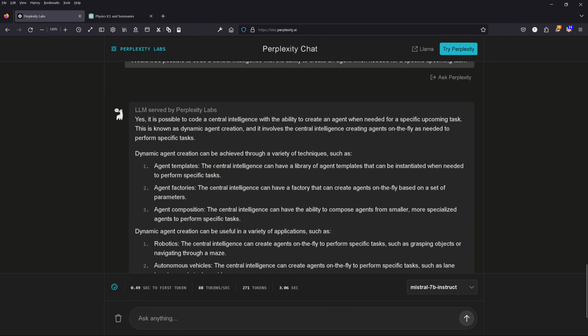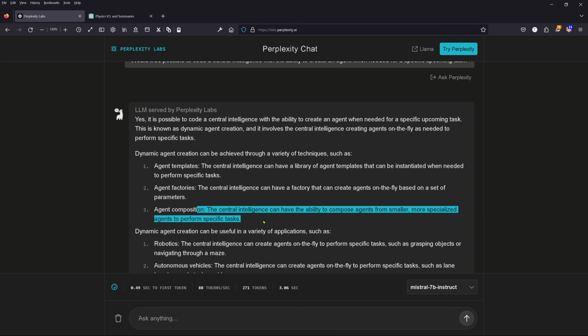So you can think of an intelligence pattern that we need to analyze some obstacles over there. Agent factories. A factory based on a set of parameters. Agent composition. Compose smaller, more specialized agents to perform specific tasks.